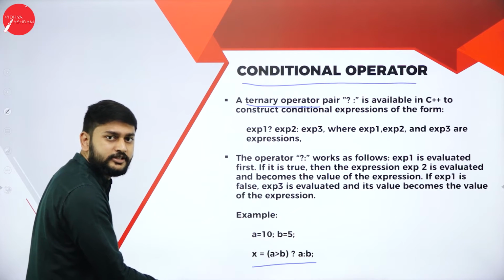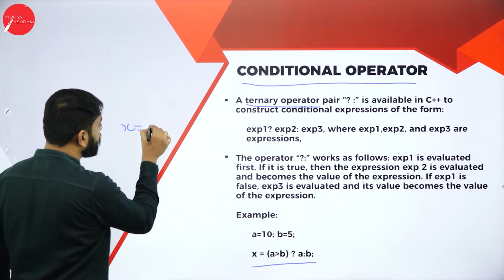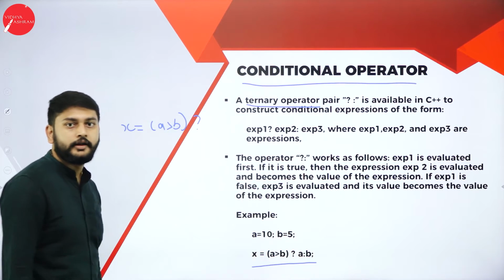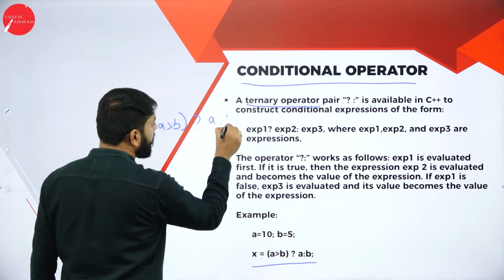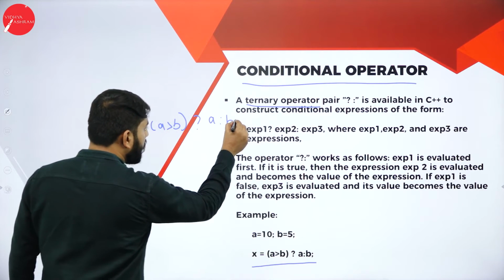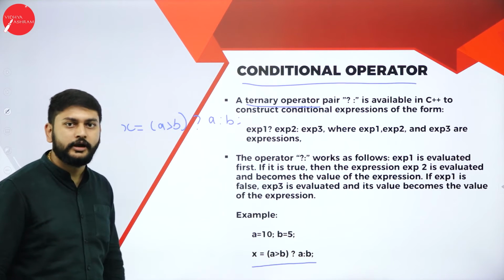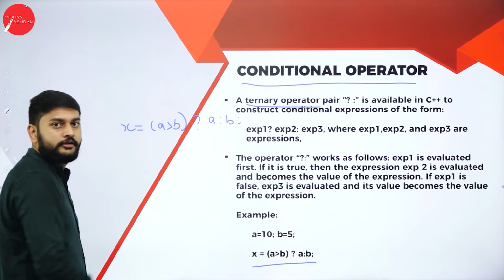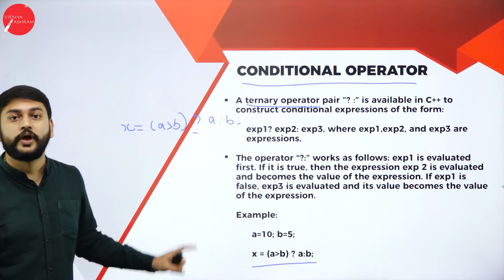Since it is at the bottom and I can't bend much, I will write it here. X is equal to A is greater than B question mark A dot B, lastly semicolon. What is the meaning of this statement? Listen to me carefully. A is greater than B. I'm asking the question.